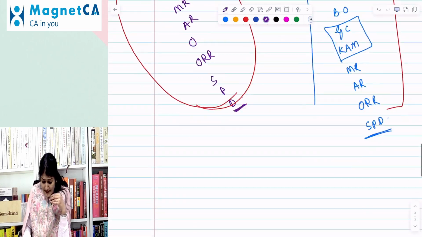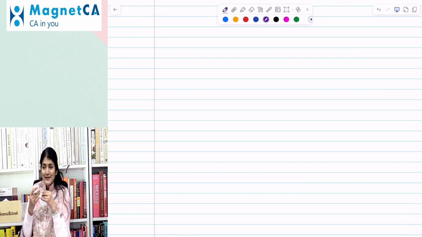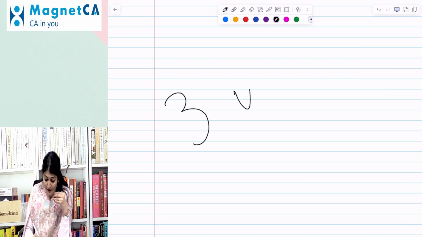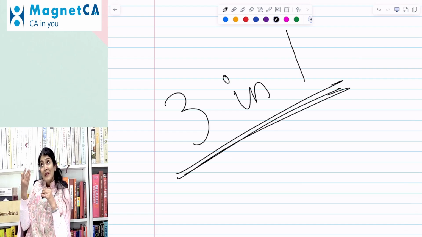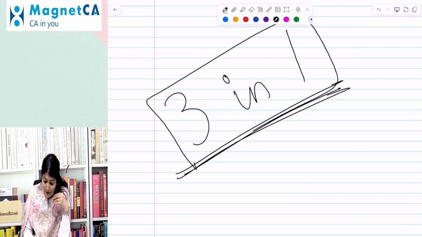So day after, we have the launch of our edition 3, the latest talk of the town. I always call my audit book, which I have been authoring since 2009, a 3-in-1 book.